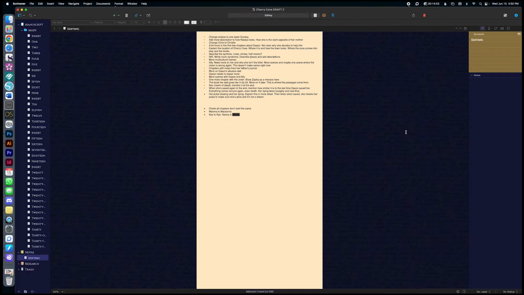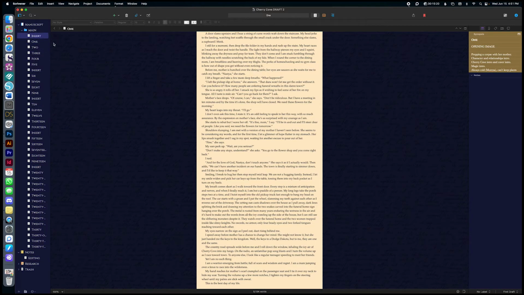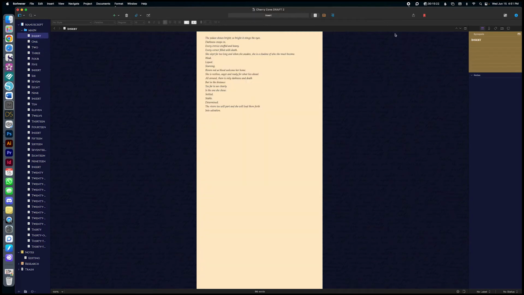It's called editing, and as I go through, I literally make notes for myself. So when I get to the editing portion of the writing process, I can use this as a guide for how I'm going to edit each one of these chapters. So that's what I have for the most part.